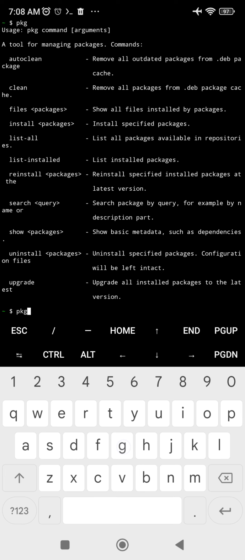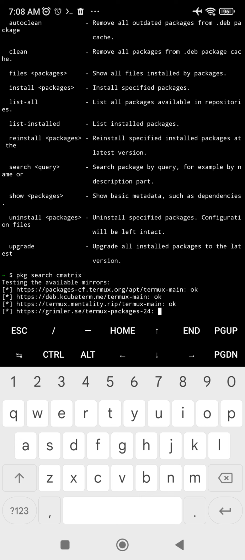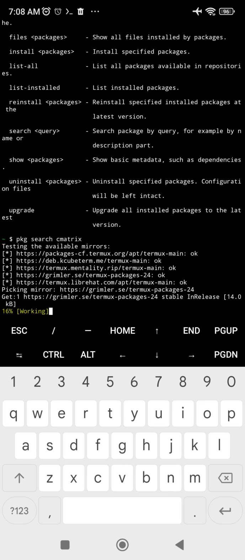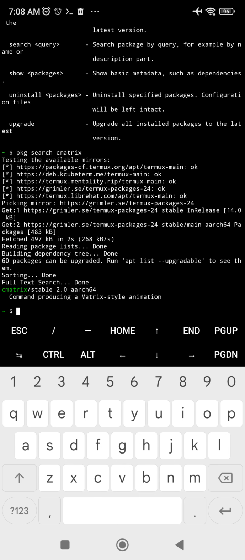let's pkg search cmatrix. So it's going to search for cmatrix package, and it says okay, cmatrix 2.0 is available, so I can install this using pkg install cmatrix.